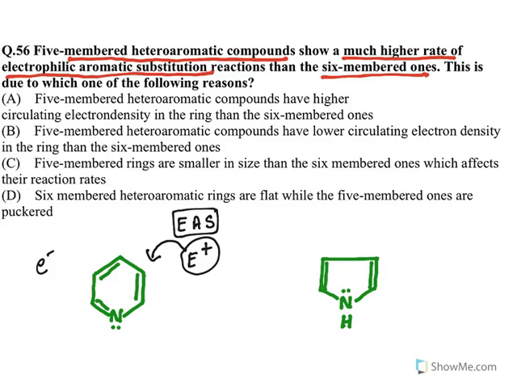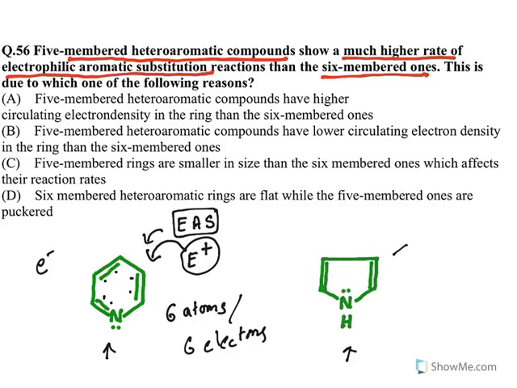Now when you see the 5-membered and 6-membered ring, look at this. I have taken the examples of pyridine and pyrrole. Now pyridine is a ring made up of 6 atoms, right? Now when it is attacking, it attacks these pi electrons. How many pi electrons are there inside the ring? A bond is made up of 2 electrons. 2 plus 2 plus 2, 6 electrons are there. So in pyridine, 6 atoms are sharing 6 electrons.